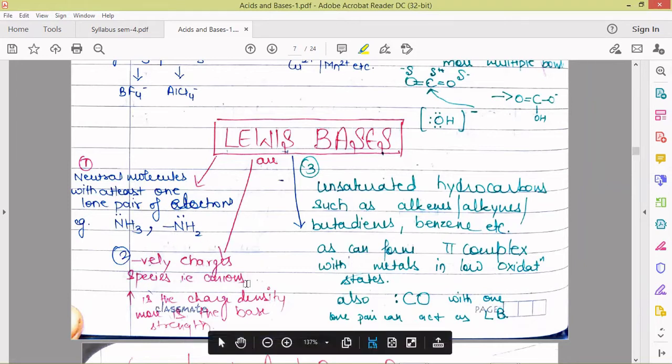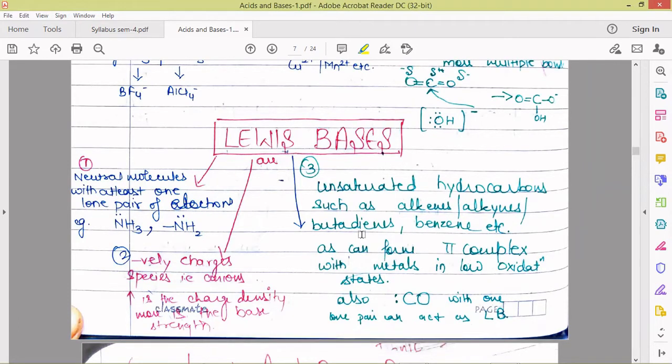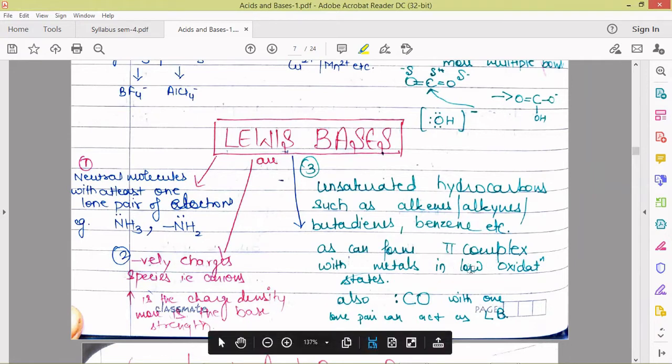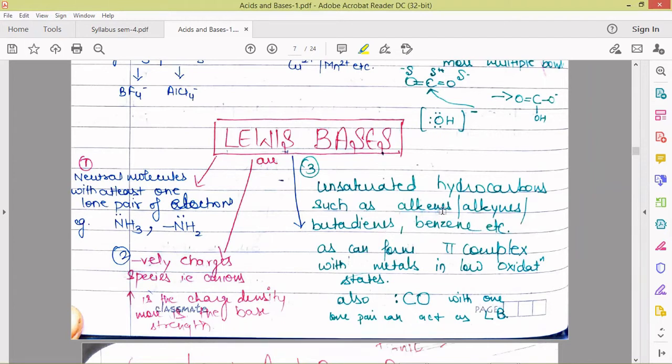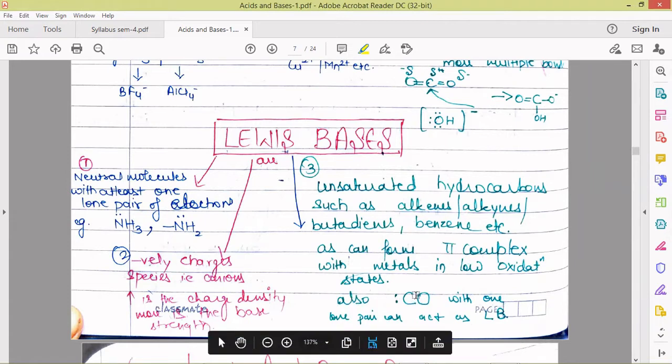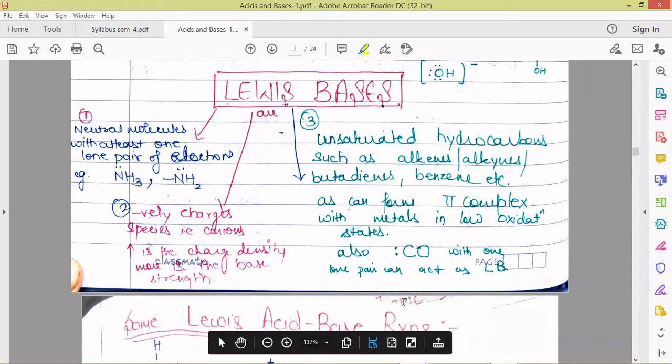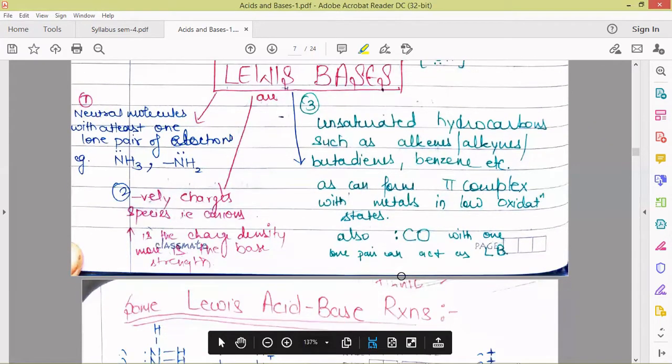Negatively charged species, that is anions: the more the charge density, the more the strength of the Lewis base. Third category is the unsaturated hydrocarbons, such as alkenes, alkynes, which have pi electrons. They can donate their pi electrons to metals which are in lower oxidation state, which will behave as Lewis acids. And these species which have pi electron density can behave as Lewis bases. Also, CO, carbon monoxide, can act as a ligand as it has a lone pair on carbon. So it can also act as a Lewis base.